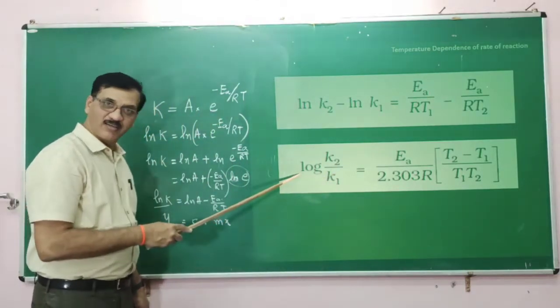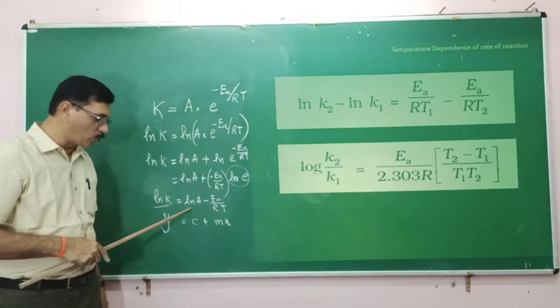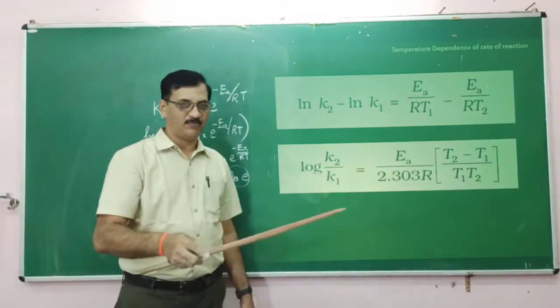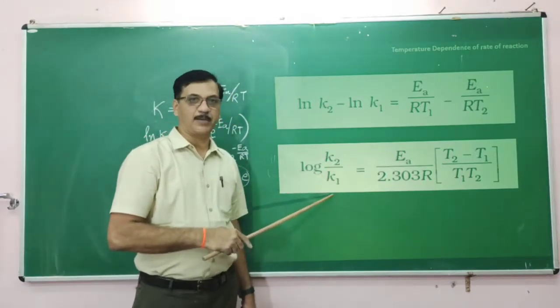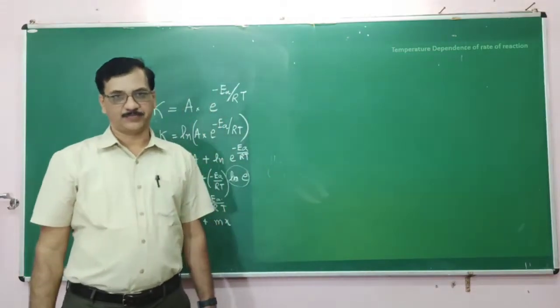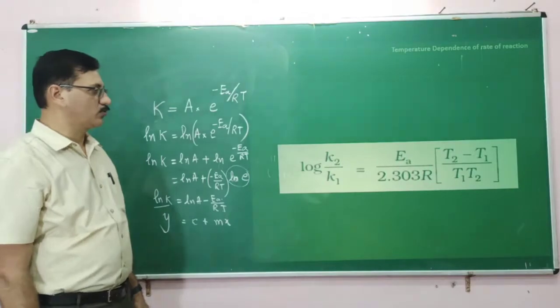The advantage of this equation over the earlier one is that in the earlier equation you need to know the frequency factor, but here there is no need for the frequency factor. If the rate constants at two different temperatures are known, you can find out the activation energy. Right? Now, this is the equation that we have seen.